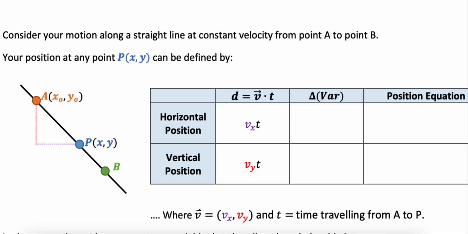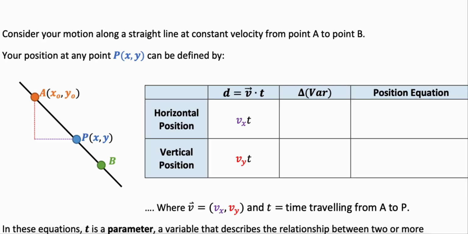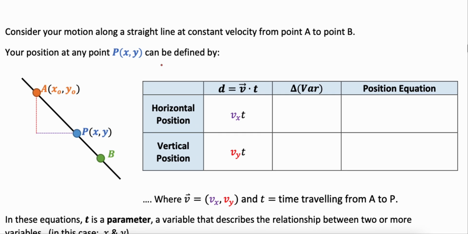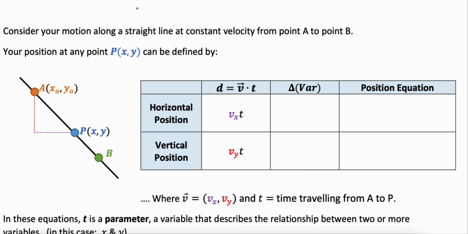So I mentioned that we need to think about using any point on our line. If we want to consider ourselves moving along a straight line, we can put ourselves anywhere on that straight line. So we could put ourselves right here at the top of that straight line, and we want to move along that straight line.